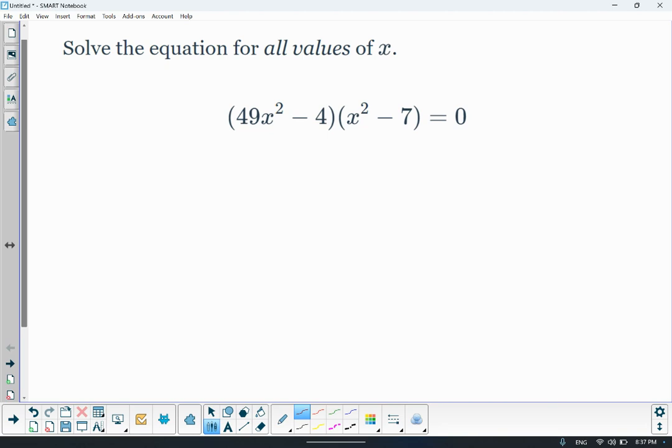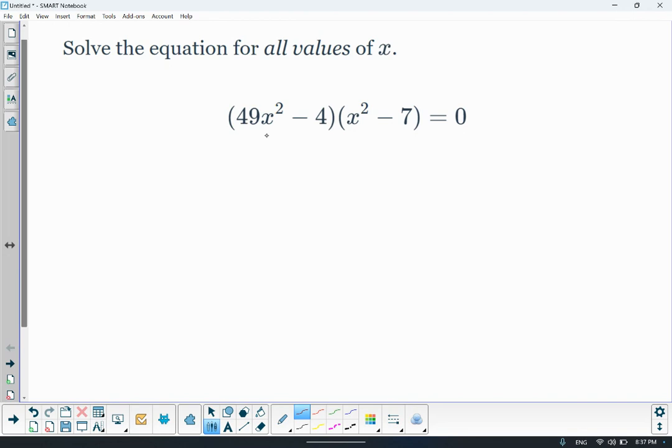In this video, I'm going to go over just a couple of additional examples for tonight's 2.03 homework because some of the problems may look a little different. So let's look at this first example: 49x squared minus 4 times x squared minus 7. There are a couple of ways you can handle this.